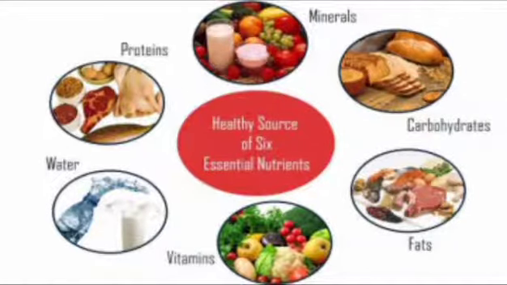The energy from nutrients is the fuel that is used by the body for various activities. These nutrients are used for growth and general development of the body. Types of nutrients. There are five main types of nutrients, that is carbohydrates, fats, proteins, vitamins and minerals. These nutrients are found in a variety of food and they perform different functions.